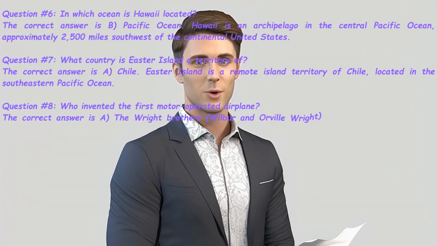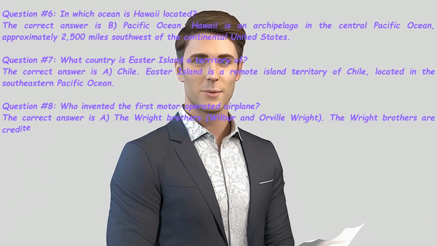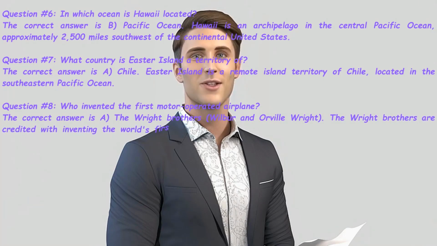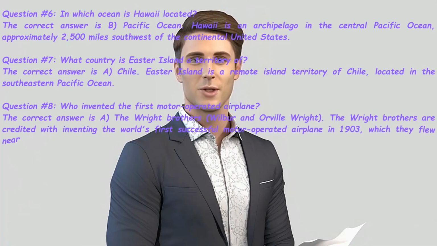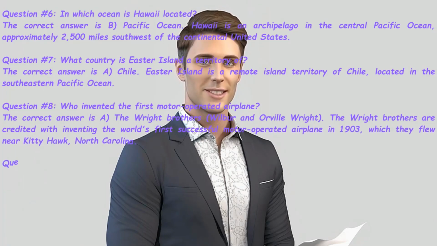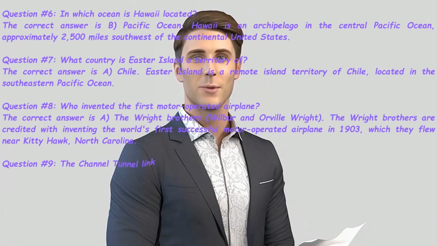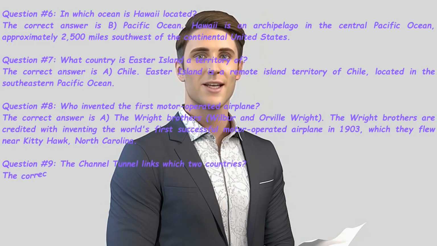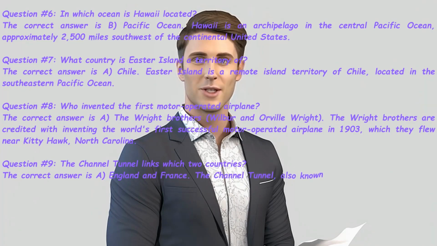Question number 8. Who invented the first motor-operated airplane? The correct answer is A. The Wright brothers, Wilbur and Orville Wright. The Wright brothers are credited with inventing the world's first successful motor-operated airplane in 1903, which they flew near Kitty Hawk, North Carolina.